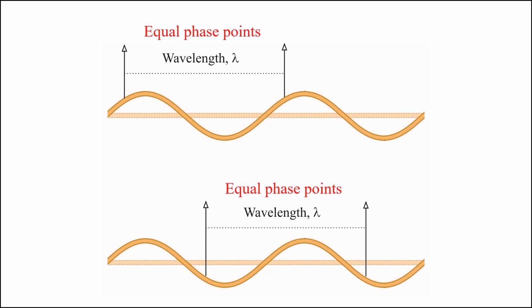We call this distance the wavelength of the wave, which is denoted by lambda. The wave pattern travels with constant speed and advances a distance of one wavelength in a time interval of one period T. So the wave speed is given by v equal to lambda divided by T.